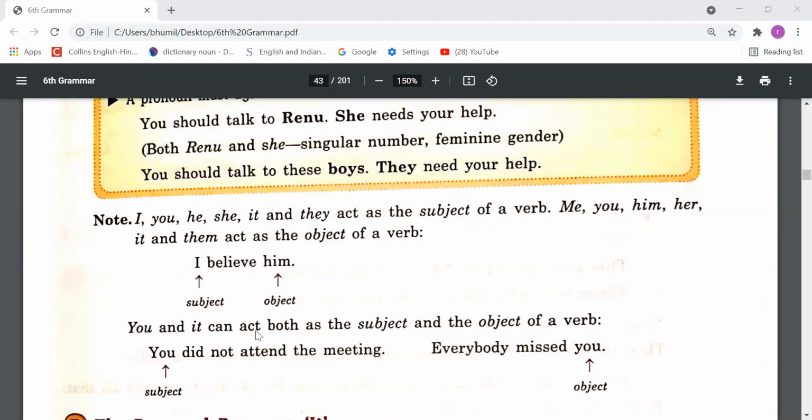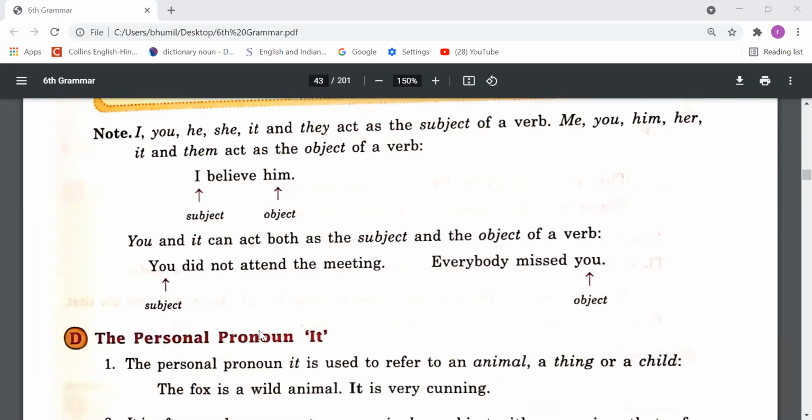You and it can act both as the subject and the object of a verb. Same thing I have told you. You we can use as the subjective case and also the objective case. Like I can say, you met him, or we can say, he will meet you, right? So you we can use as a subjective case and also an objective case. So the form we don't change.